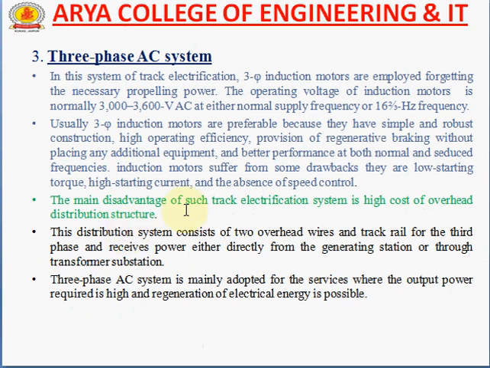If we talk about the next system, the three phase AC system, in this system of track electrification, three phase induction motors are employed for getting the necessary propelling power, that is, operating torque. The operating voltage of the induction motor is normally 3000 to 3600 volt AC, and the frequency is the same, 25 Hz or 16 2/3 Hz.